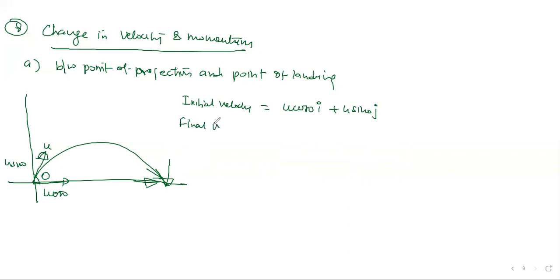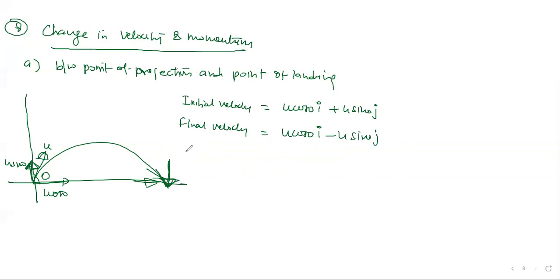Final velocity will be: look here, your horizontal velocity does not change, neither magnitude nor direction, so it remains positive only. But the vertical velocity becomes downward. Initially it's upward at the point of launching, now it's downward. The magnitude is the same, but the direction is opposite. So we write minus u sin theta in the j direction, negative direction.